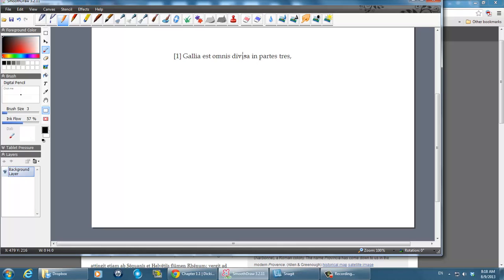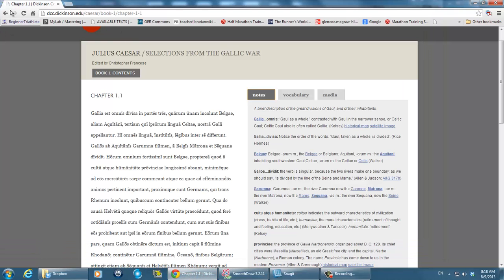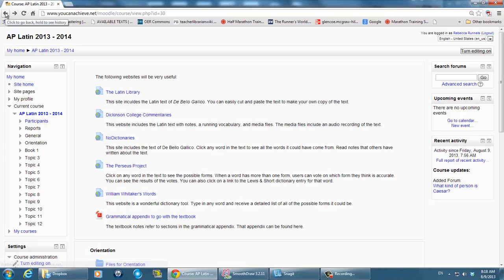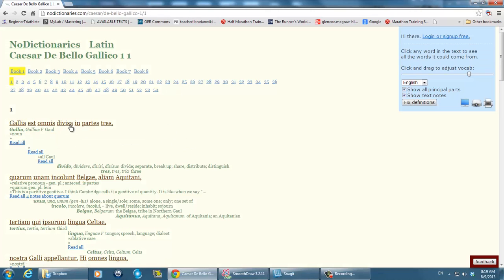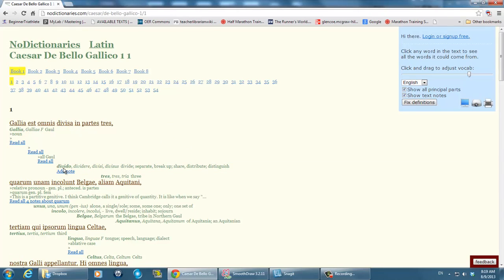Let's say we weren't entirely sure of divisa. Now we have a number of different tools that we can use to look and get some help on that. Let's go to No Dictionaries. And here we have divisa. And it tells us that it comes from divido, dividere, divisi, divisus: divide, separate, break up, share, distinguish. Okay, so probably what we thought. We see it comes from the fourth principal part, so it is passive.